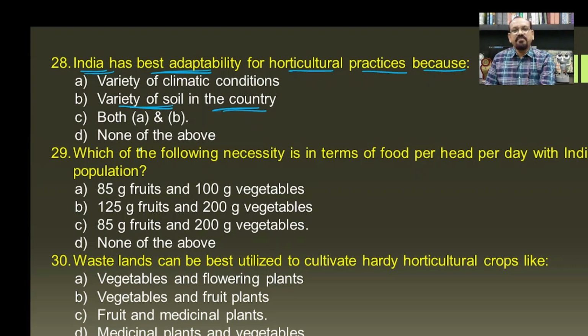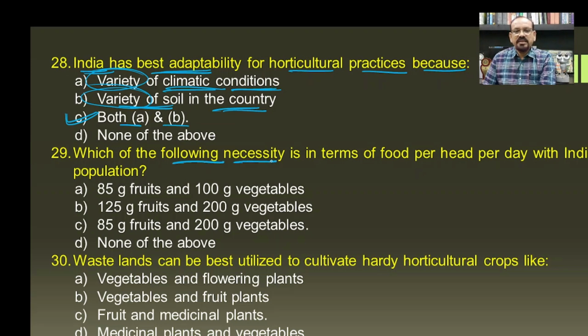Every organism requires a specific set of environmental conditions. It means there is a need of proper climatic conditions, and India has a variety of climatic conditions as well as a variety of soil, and because of that here we can raise a variety of horticultural plants, and hence both A and B will be the answer for this question.